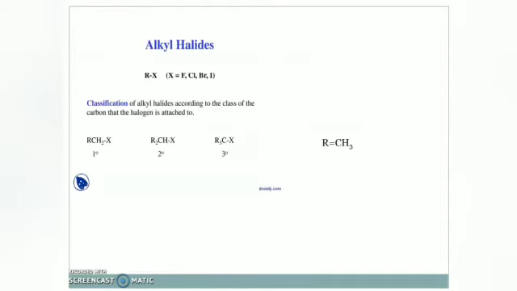And the next one is benzylic halides. What will be benzylic halides? This group is known as benzene. This is the structure of benzene, isn't it? So the halogen atom of those compounds is bonded to an sp3 hybridized carbon atom placed next to an aromatic ring.